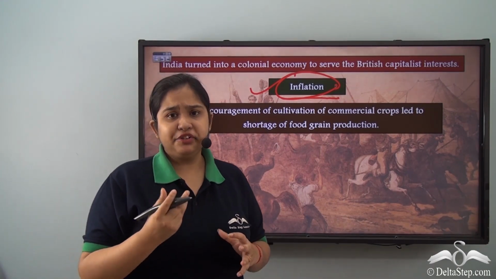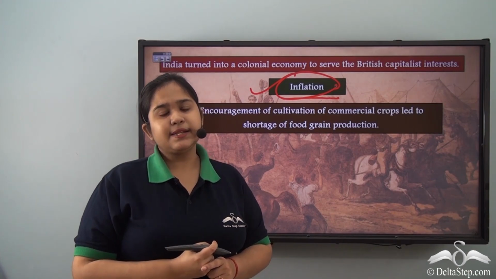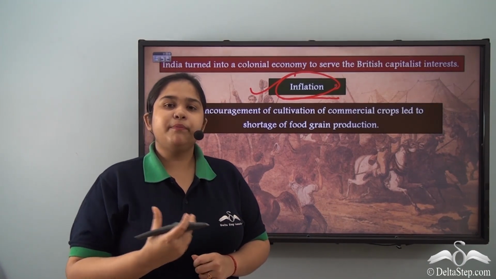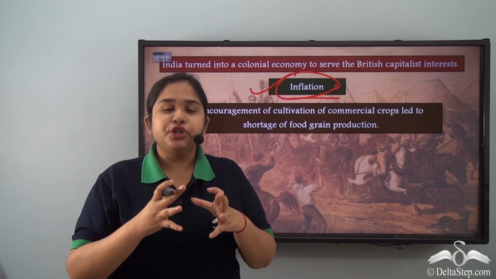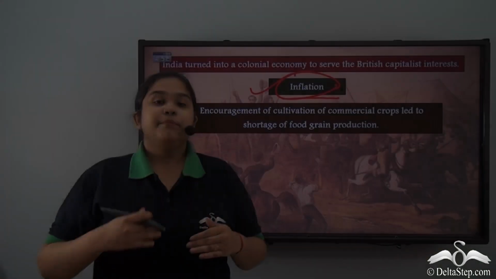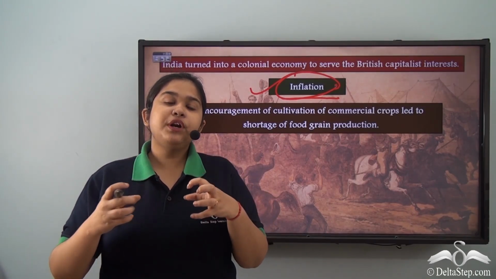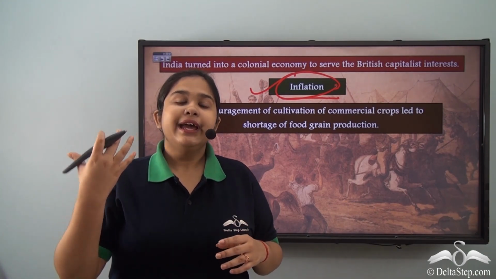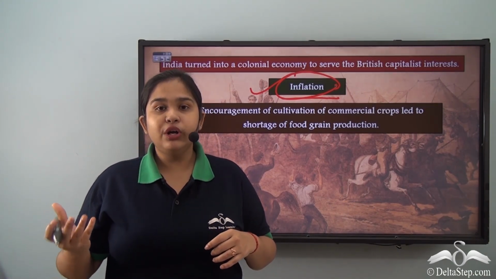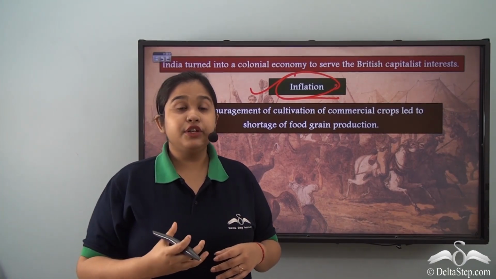Because of the land policies and the economic policies, the Britishers were coming up with the idea that food grains were to be produced less. Why? Because the lands were to only produce crops that would ultimately be fruitful for revenue generation, that could be exported, that could be sold, and ultimately the British would be gaining revenue out of it.